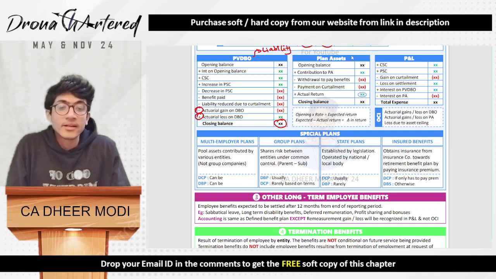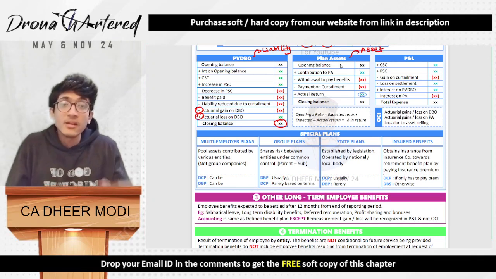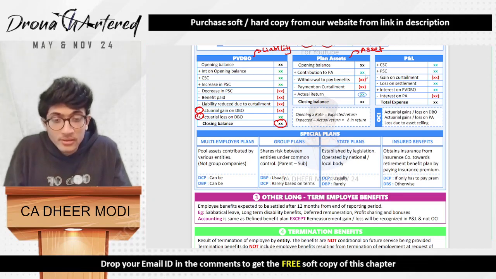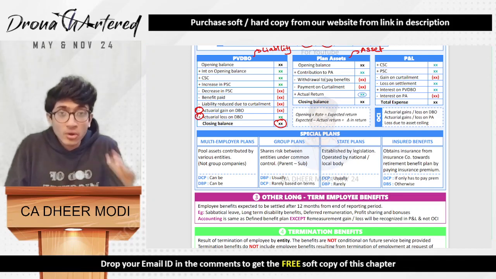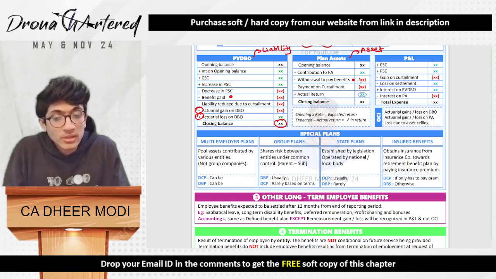Next is your plan assets. Plan assets, of course, is an asset by nature. Okay, you will have your opening balance. Then whatever contribution you make to your assets in this year, that will be added. If you withdraw anything to pay benefit, that means over here benefits paid, and over here withdrawal to pay benefit, this is the same amount. So this will be subtracted.